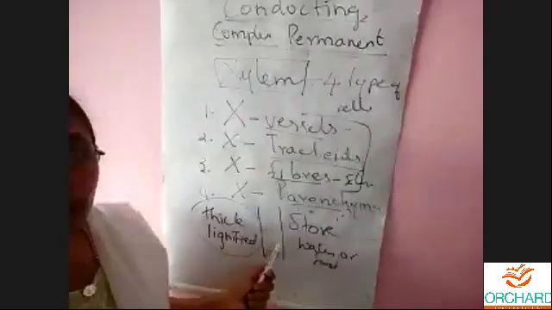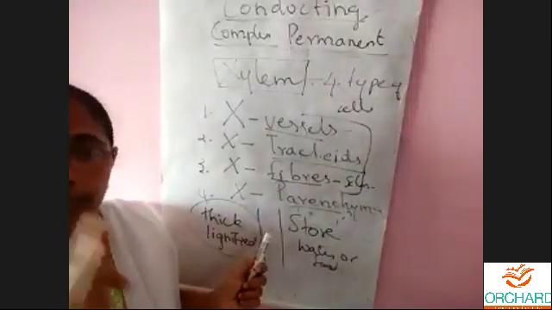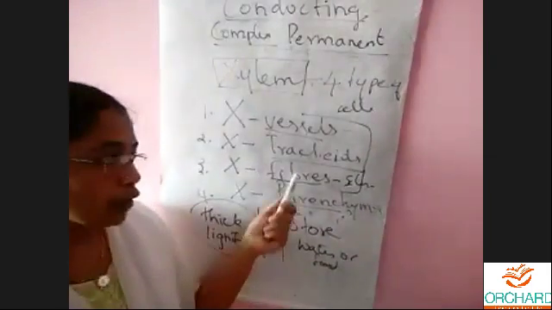So you have to mention what is xylem, what is its function, mention 4 different types of xylem cells.